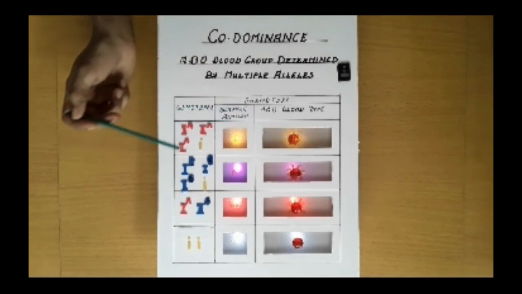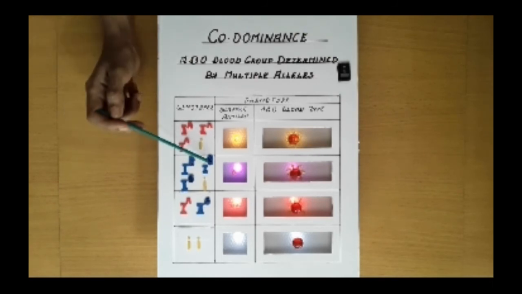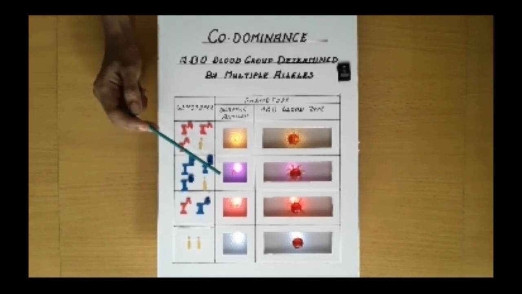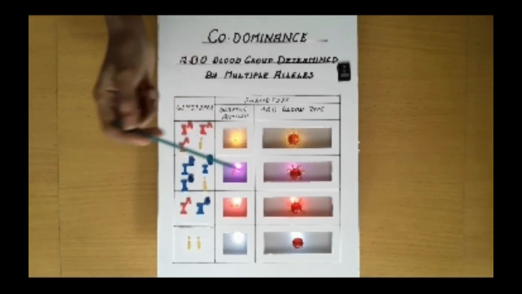Now if a person has a homozygous genotype IB IB or a heterozygous one IB small i, he will have surface antigen B on RBC, that is, he will have B blood group.